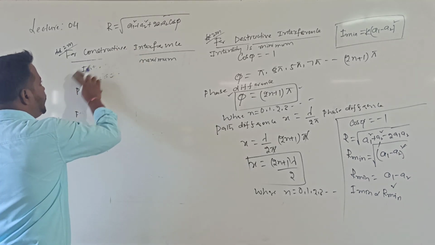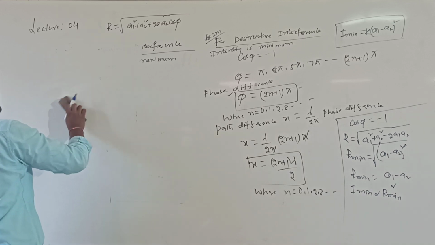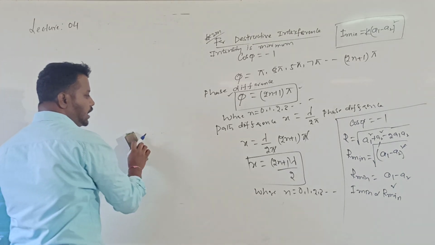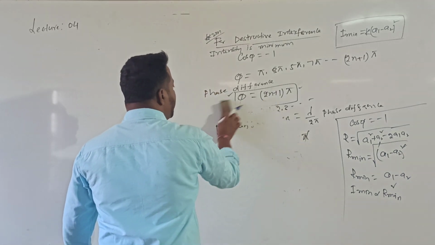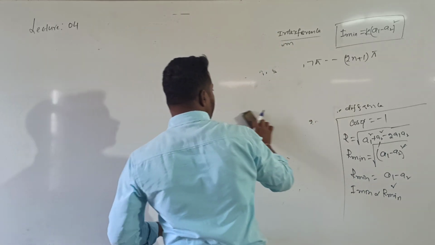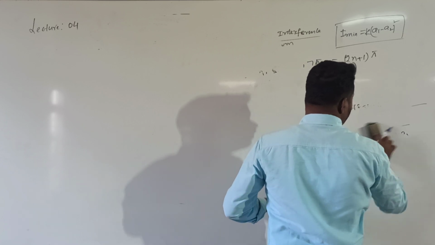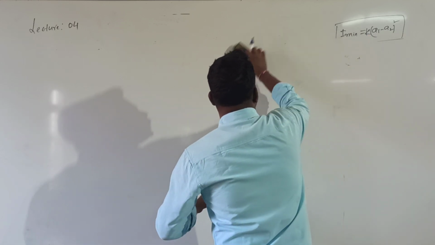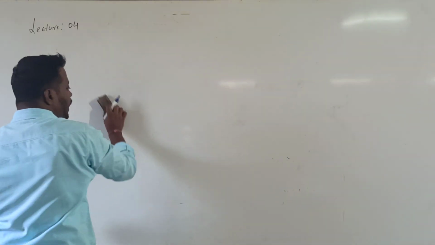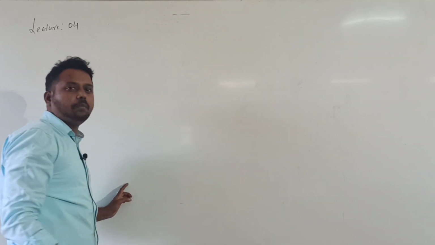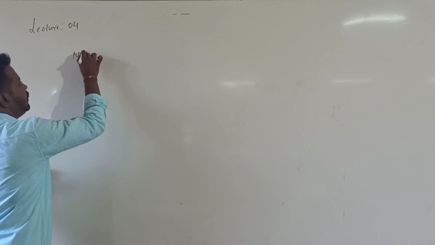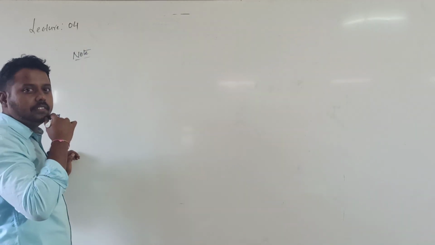If they ask to explain the theory of interference, you have to write till the condition for constructive interference and the condition for destructive interference. Okay? What is interference? The phenomenon of non-uniform redistribution of light intensity in a region of superposition of two or more waves. So I just want to tell you one note which is needed for doing the NCERT problems.